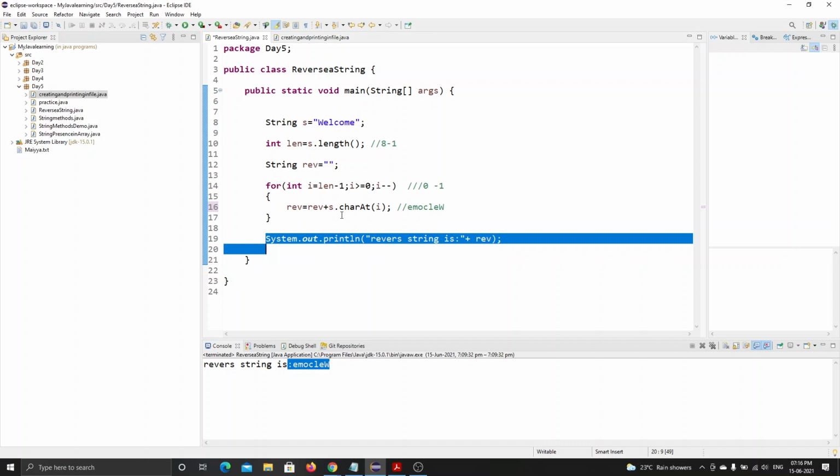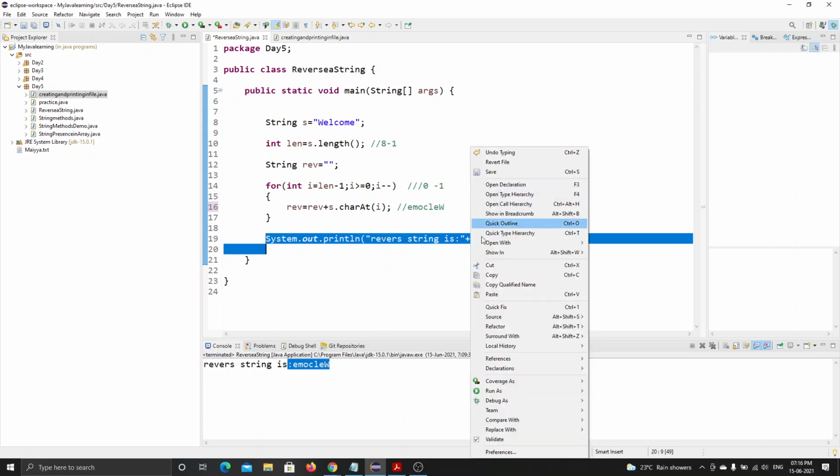If I write this System.out inside this for loop, it prints again and again. So I will be using this printing statement outside the for loop. Understood?